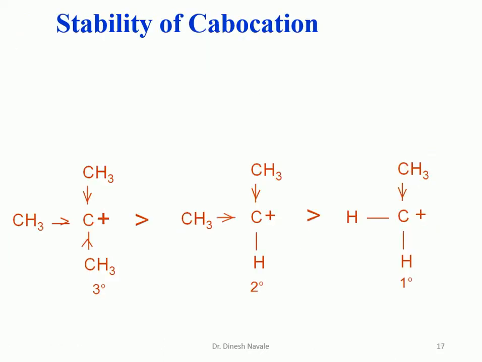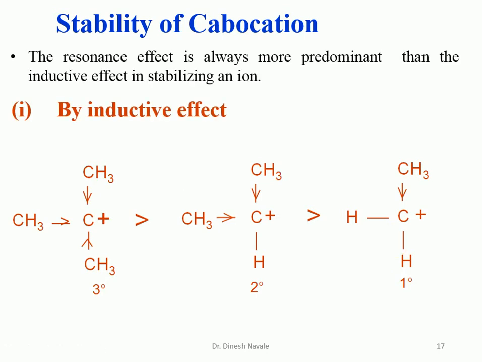This is also the same example. We have tertiary carbocation, secondary carbocation, primary carbocation, in which there are 3 methyl groups, so 3 times plus I effect. 2 methyl groups in the secondary carbocation, so only 2 times plus I effect, whereas in primary carbocation only 1 alkyl group is there, which is a methyl, so only 1 plus I effect, as plus I effect is responsible for increasing the stability of the carbocation. So due to the more plus I effect, tertiary carbocation will be more stable than secondary, than primary. So by inductive effect we can easily decide the stability of the carbocation.